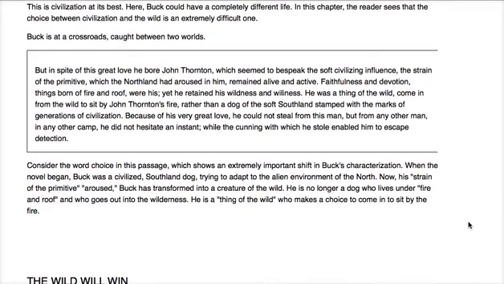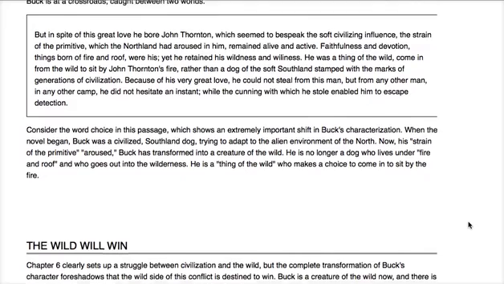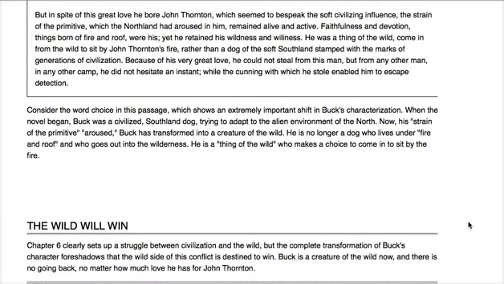This is civilization at its best. Here, Buck could have a completely different life. In this chapter, the reader sees that the choice between civilization and the wild is an extremely difficult one. So Buck is at a crossroads, caught between two worlds. Another excerpt. But in spite of his great love, he bore John Thornton, which seemed to bespeak the soft, civilizing influence. The strain of the primitive which the Northland had aroused in him remained alive and active.